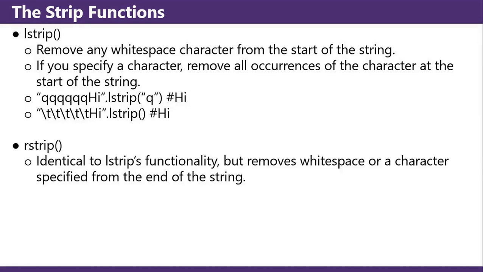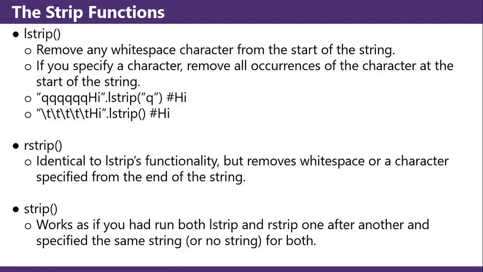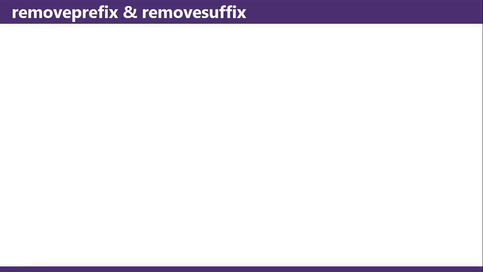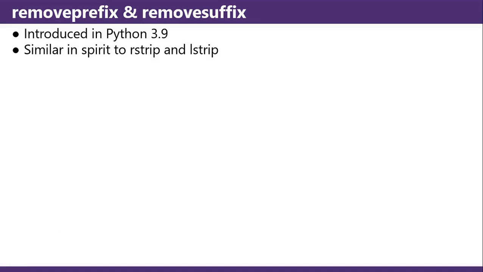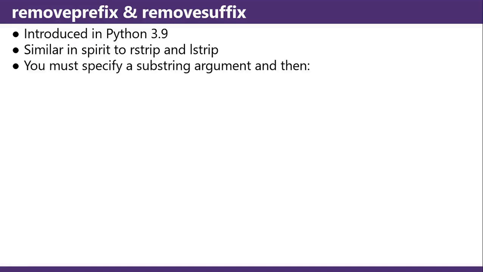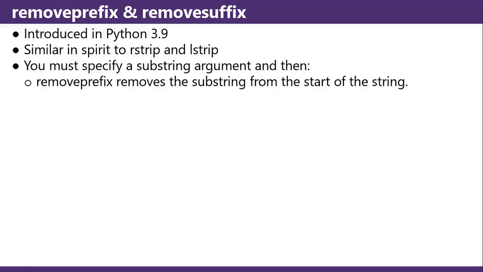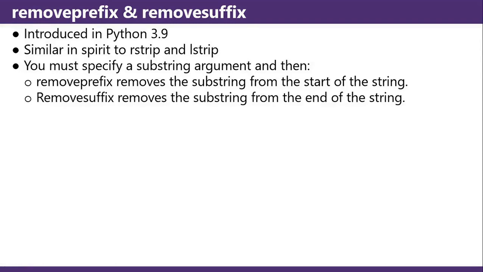rstrip is identical to lstrip's functionality but removes whitespace or a character specified from the end of the string. Strip works as if you would run both lstrip and rstrip one after another and specify the same string or no string for both. Removeprefix and removesuffix were introduced in Python 3.9. Similar in spirit to rstrip and lstrip, you must specify a substring argument, and then removeprefix removes the substring from the start of the string, and removesuffix removes the substring from the end of the string.